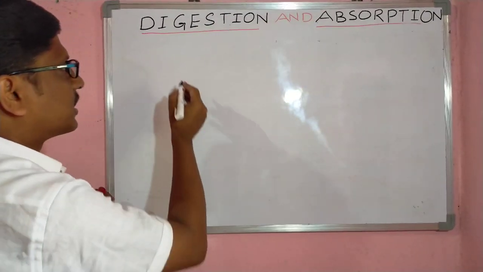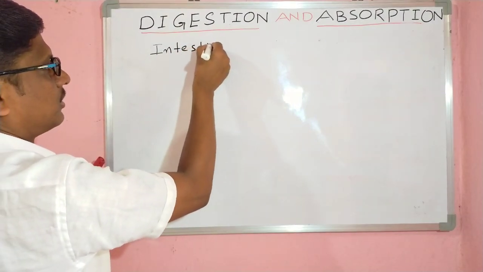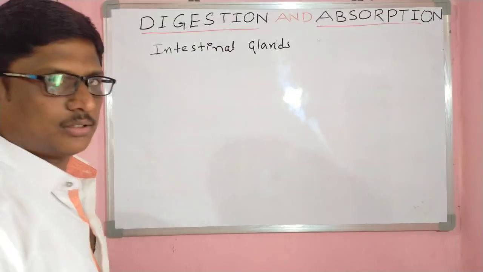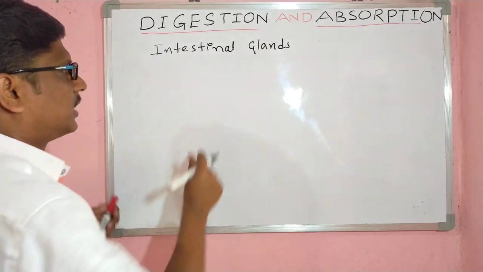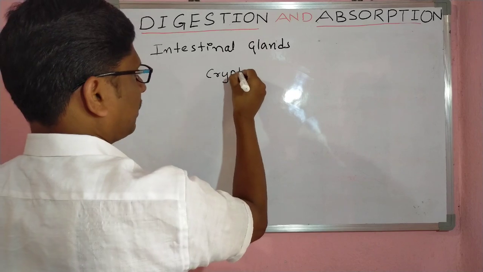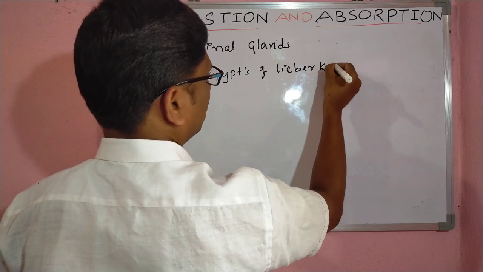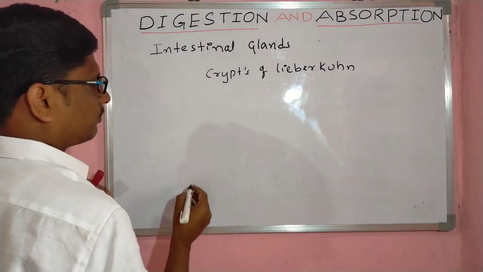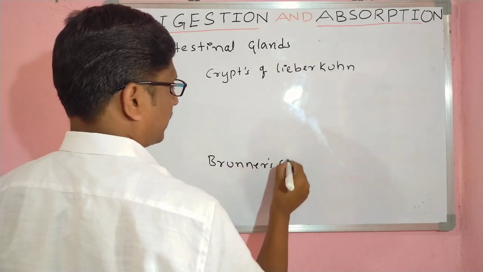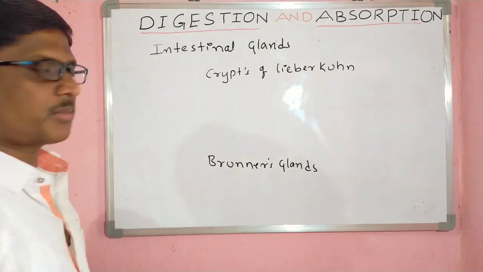Next one, the alimentary canal, the small intestine, having glands called the intestinal glands. Generally, intestinal glands we can call 2 types: crypts of Lieberkühn and also Brunner's gland. These are the 2 types of glands present.